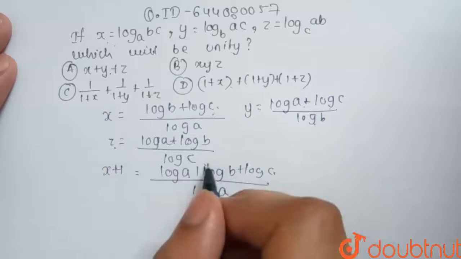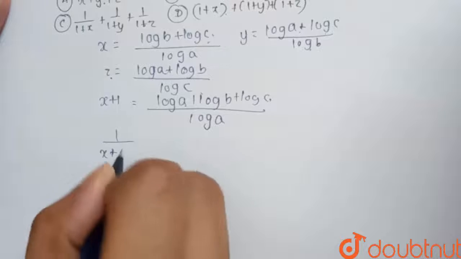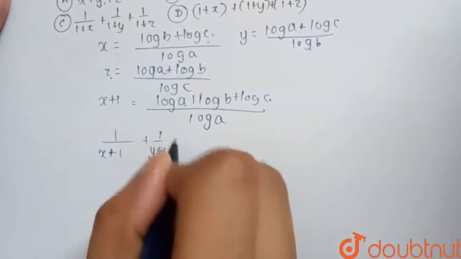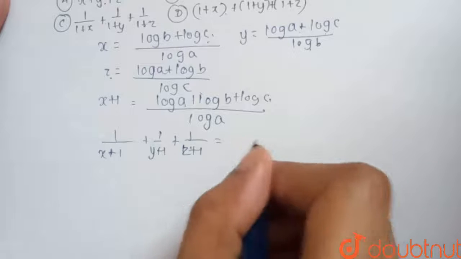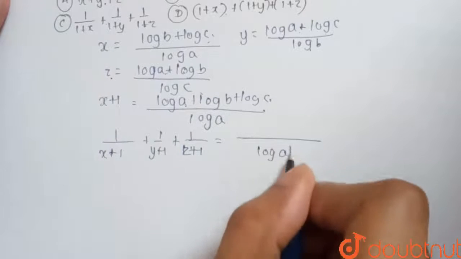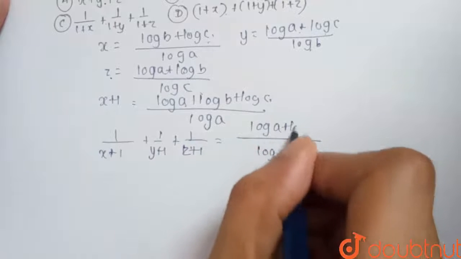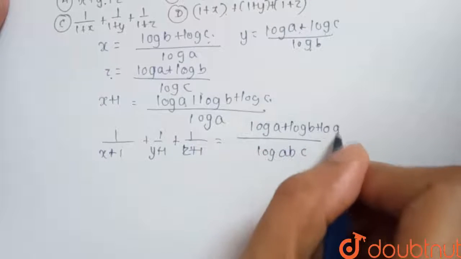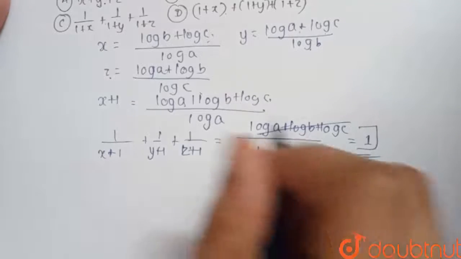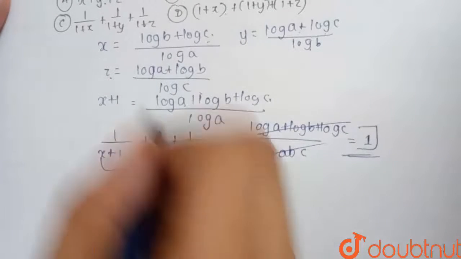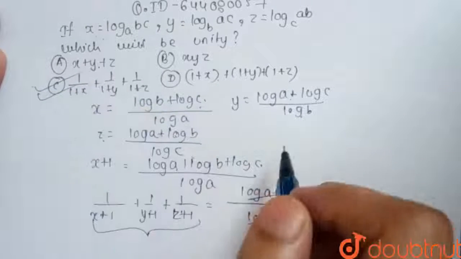So now we take the reciprocal of all of them. So we get 1/(x+1) + 1/(y+1) + 1/(z+1) equals, the denominator will be log a plus log b plus log c, which is log abc, and the numerator will be log a plus log b plus log c, which is log abc. This will get cancelled and we will get the value 1, and this is simply option number C. So we can say that option C is the correct option.